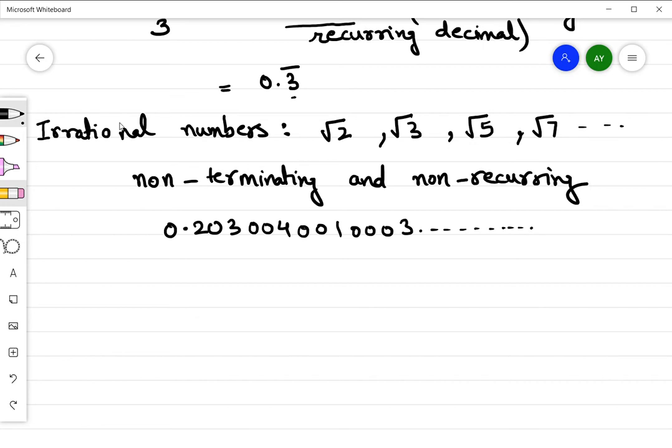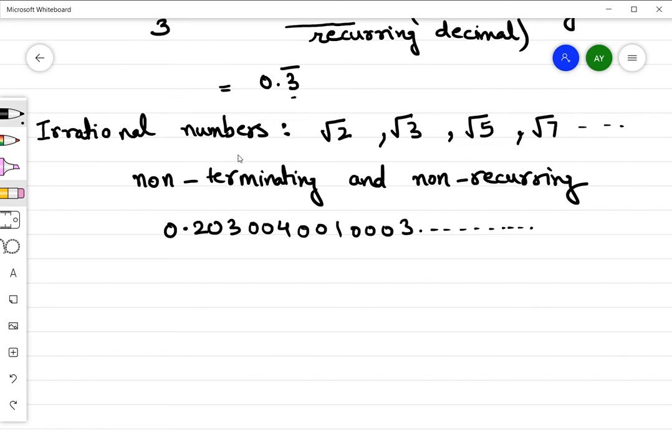So if you see in this decimal expansion, nothing is recurring and it's non-terminating also. So this type of expansion, this type of number, is called an irrational number.